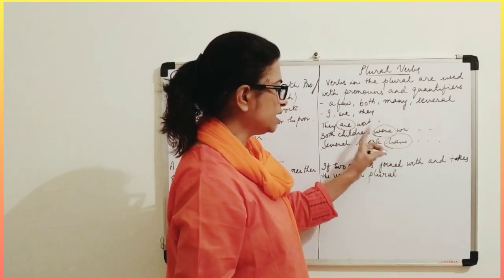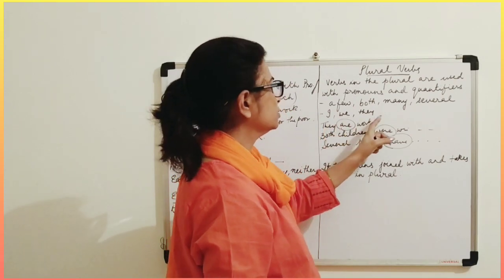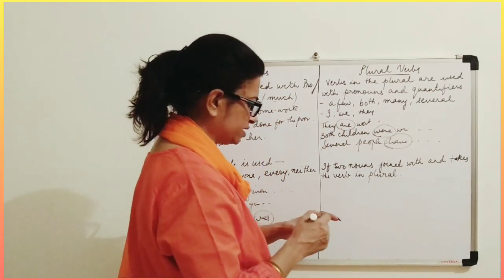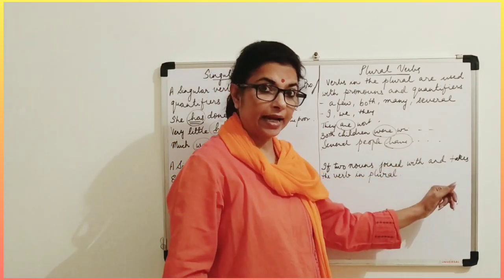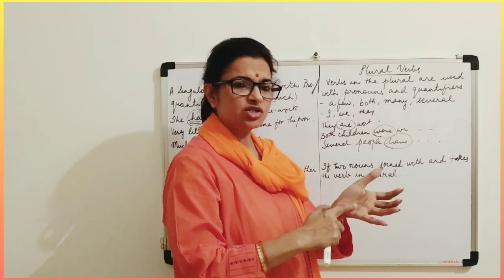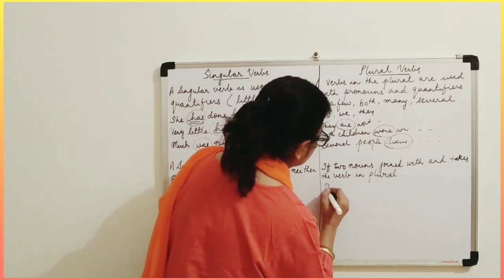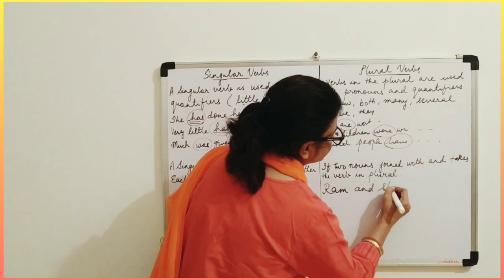So the verbs come in plural with these types of quantifiers, and you can see the pronouns also. Now let us come to the next one, that is if two nouns are joined with "and", like Ram and Sham. So Ram plus Sham, now there are two, isn't it? Let us write this example. Ram and Sham